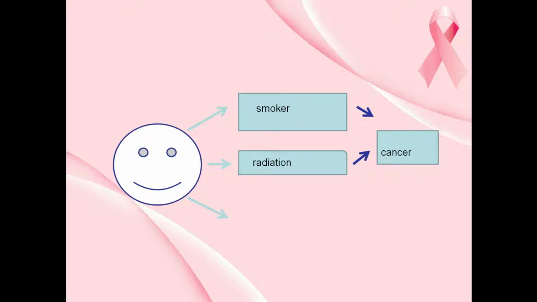Let's say these two conditions are also not met: he is not exposed to radiation, neither is he a smoker, but he is eating a lot of unhealthy food like smoked food which has lots and lots of carbon. In that case also he is at high risk of developing cancer.